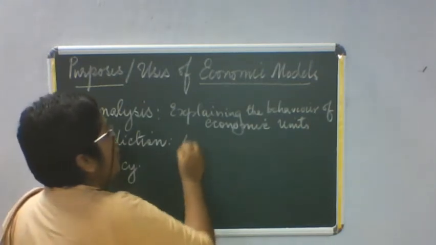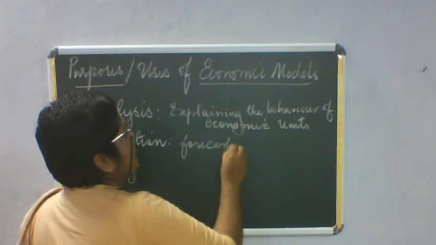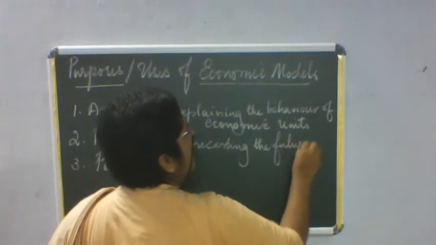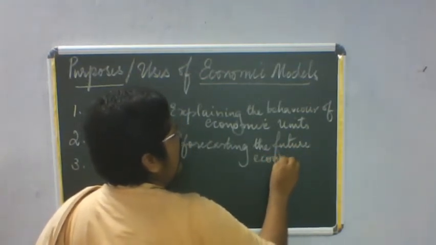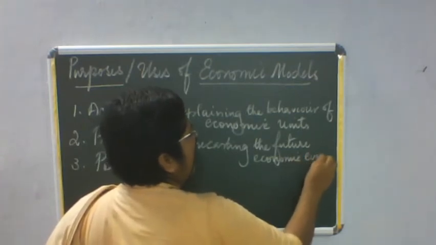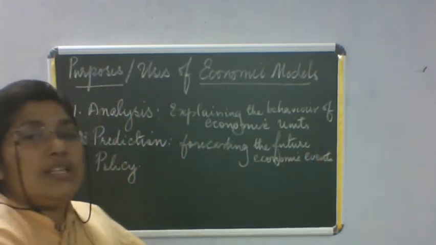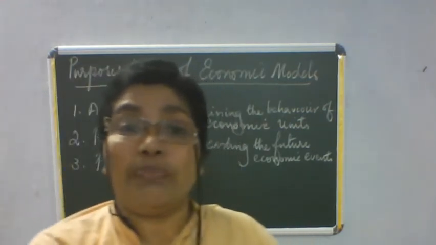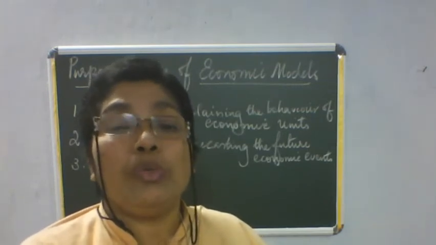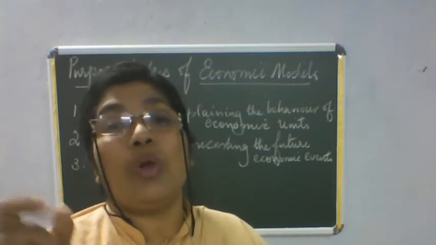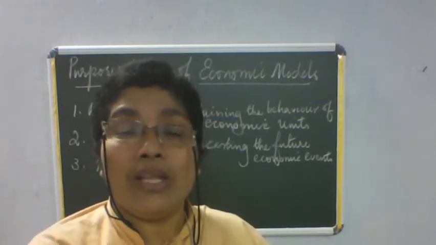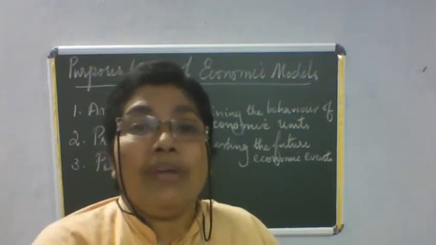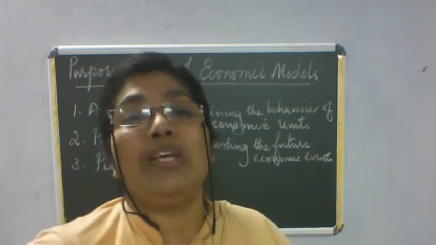Prediction is nothing but forecasting the future economic events. Now, it is said that a model that explains well will also be able to give the correct picture of what is going to happen in the future. So look at the present economy: if they are able to explain well what is happening wherever it is happening, then they can say what is going to happen in the economy.